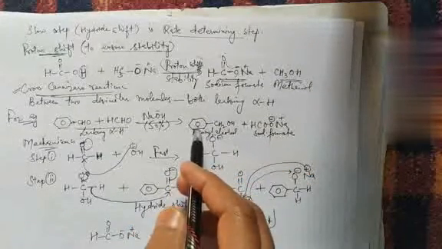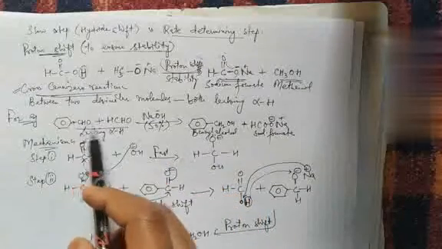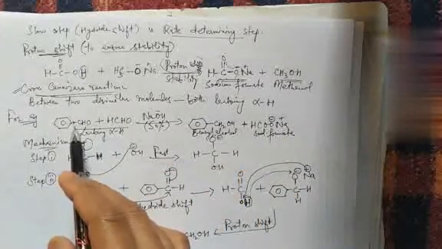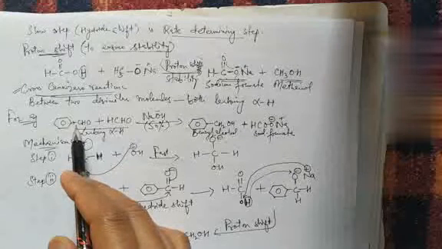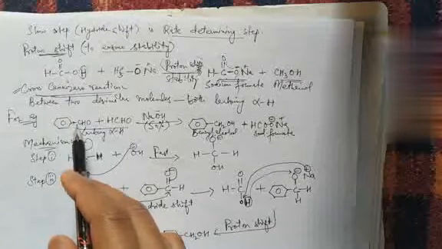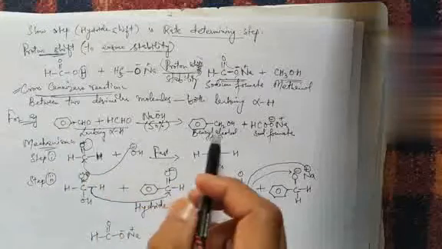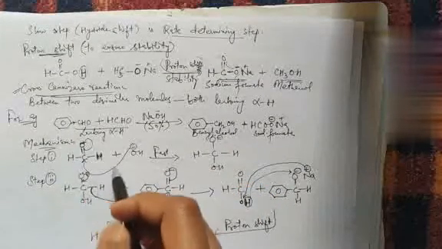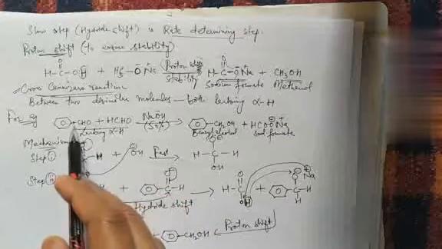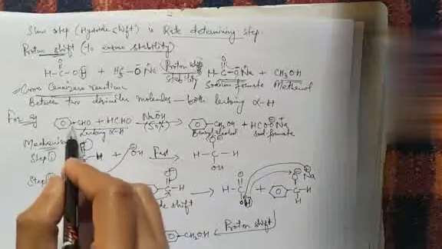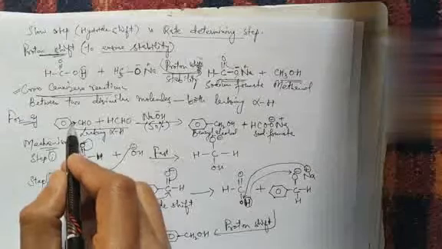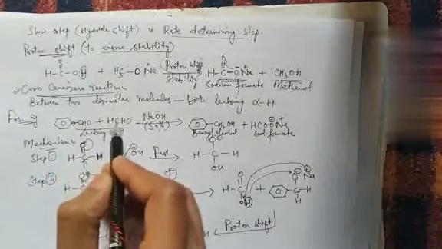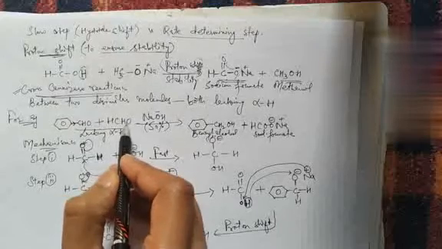Now why so? Why has this formaldehyde been oxidized and not this benzaldehyde? Benzaldehyde actually has been reduced to benzyl alcohol. Now this is quite obvious from this mechanism. What happens? In case of benzaldehyde, due to this electron donating effect, this carbon atom of benzaldehyde is less electrophilic as compared to this carbon atom of formaldehyde.